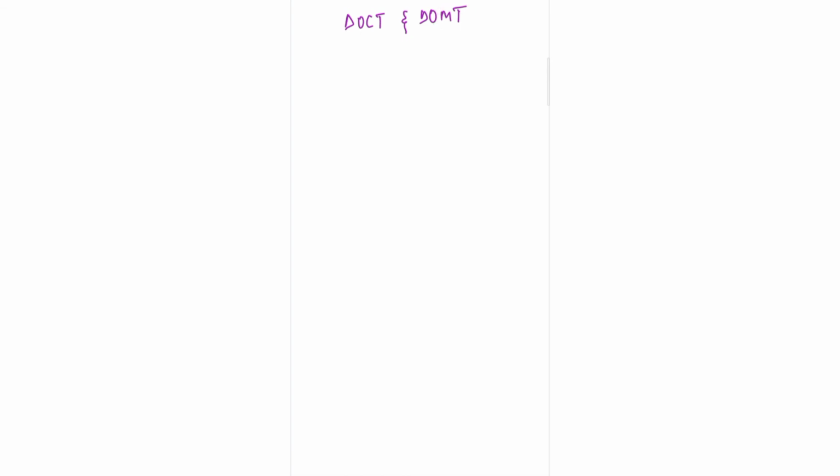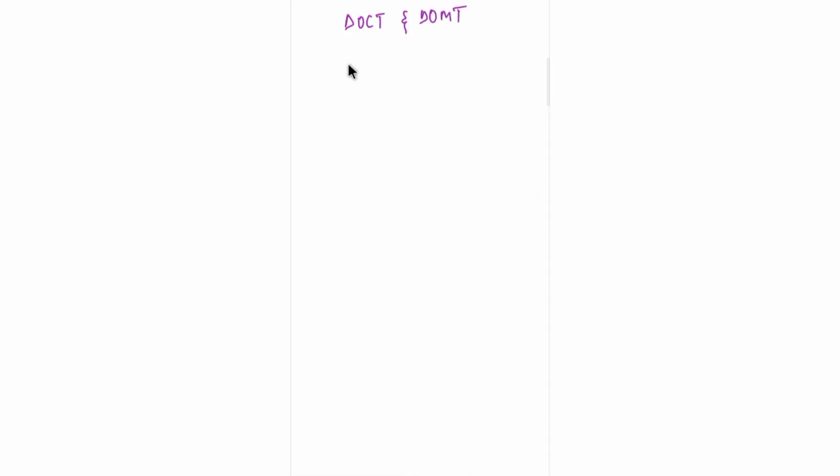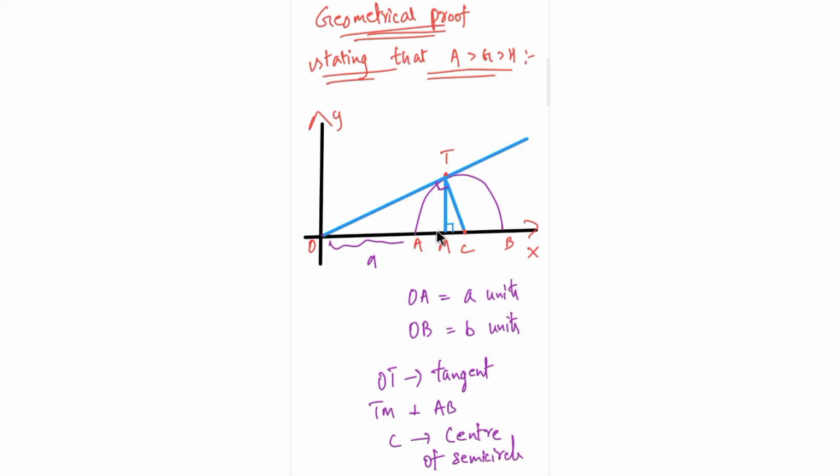Now we can say that OM divided by OT will be equal to OT divided by OC, isn't it? I'll write it here for extra clarity. Because what is OM here? OM is the base and OT is the hypotenuse of the triangle OMT.